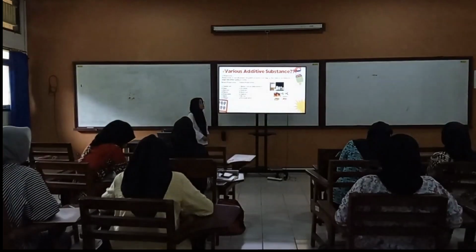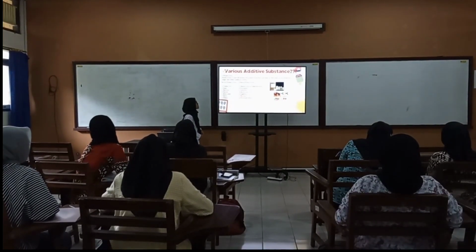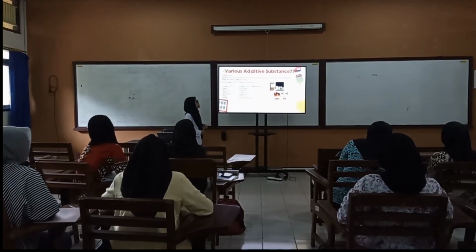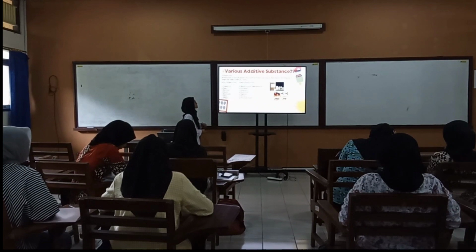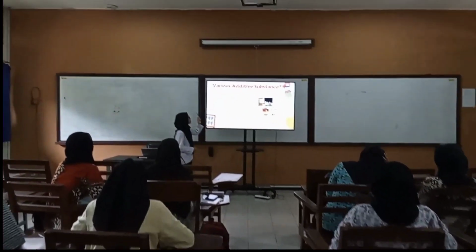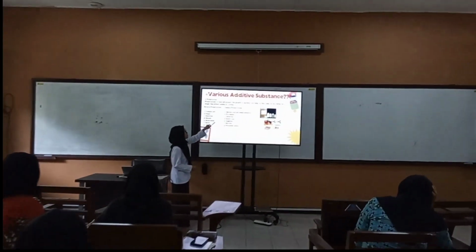And 3 is preservative. Preservative in food will prevent the growth of bacteria and fungi, so that food can be stored for a longer time without spoiling or rotting. Here's the example: natural preservative and chemical preservative.